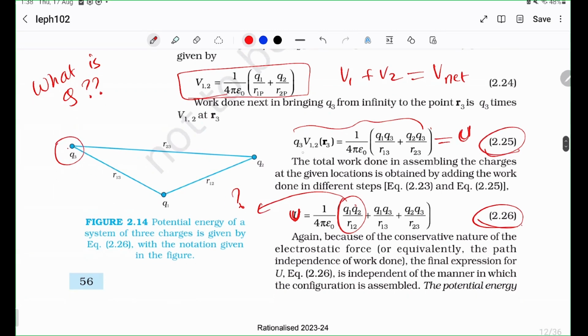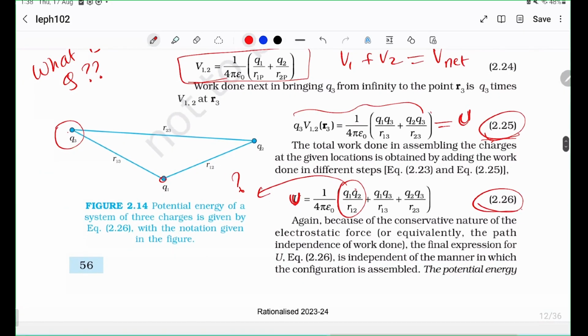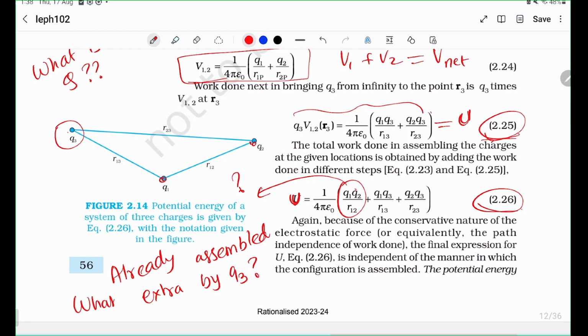In the first case, the question is saying these two charges have already been assembled. Okay. Now they're asking what is the extra energy by bringing the third charge. Okay. For that question, the answer is this one.